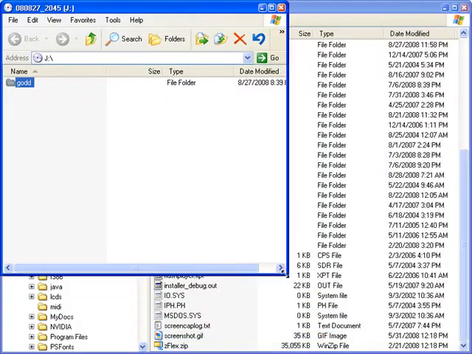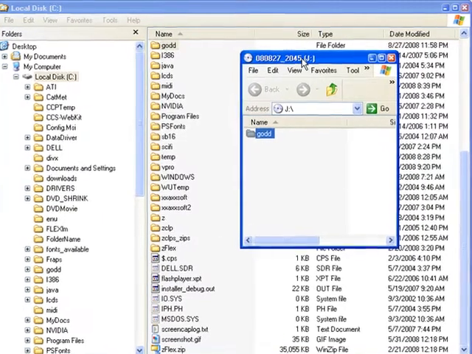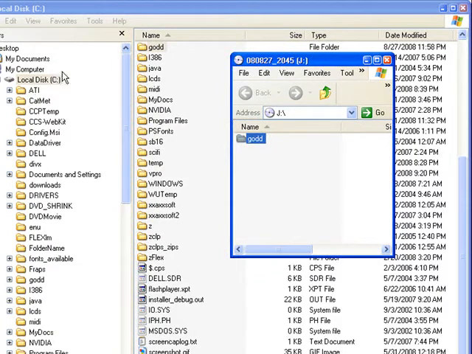Now I'm going to make this window a little bit smaller and move it out of the way so I can look at my C drive. In order to install the new GODD environment, you're just going to copy and paste it on your hard drive. It'll either be your C drive, D, E, F, whatever drive you select. Many people only have a C drive. Some have multiple partitions. In my case, I'm looking at the GODD environment on the C drive.